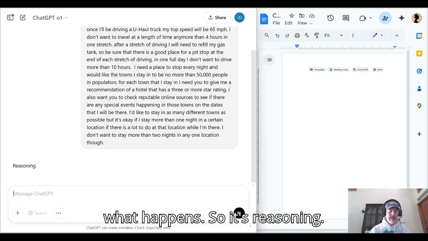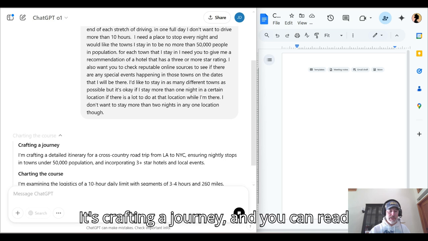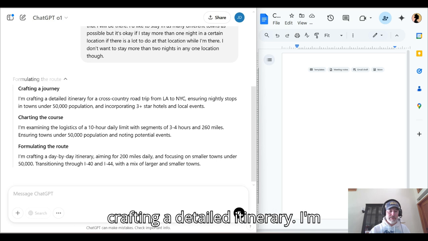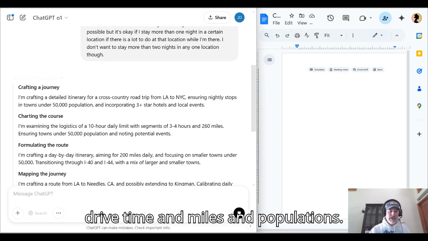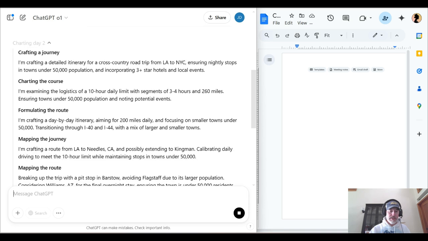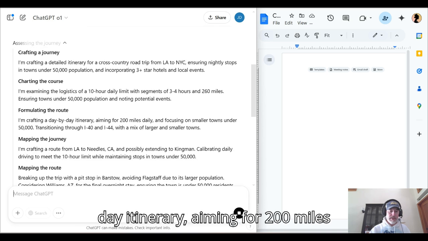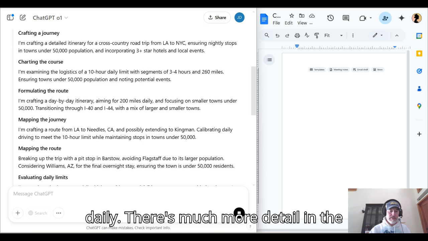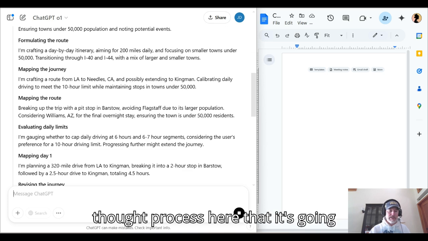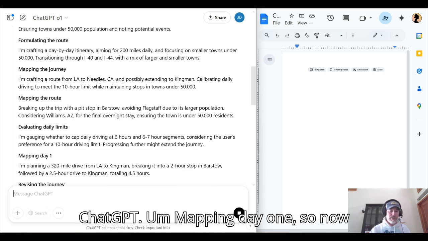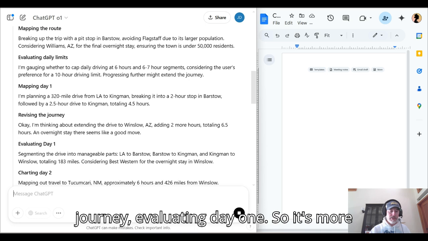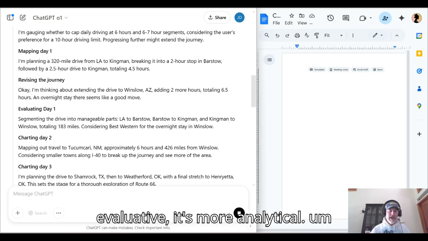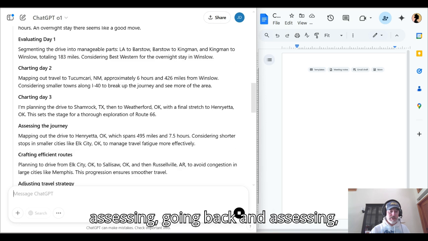So it's reasoning, it's crafting a journey, and you can read some of the things it's saying. I'm crafting a detailed itinerary. I'm charting the course, looking for hours of drive time and miles and populations, formulating a route, crafting the day-by-day itinerary, aiming for 200 miles daily. There's much more detail in the thought process that it's going through when you use the O1 version of ChatGPT. Mapping day one, revising the journey, evaluating day one. So it's more evaluative, it's more analytical. Charting day two, charting day three, assessing, going back and assessing, right?